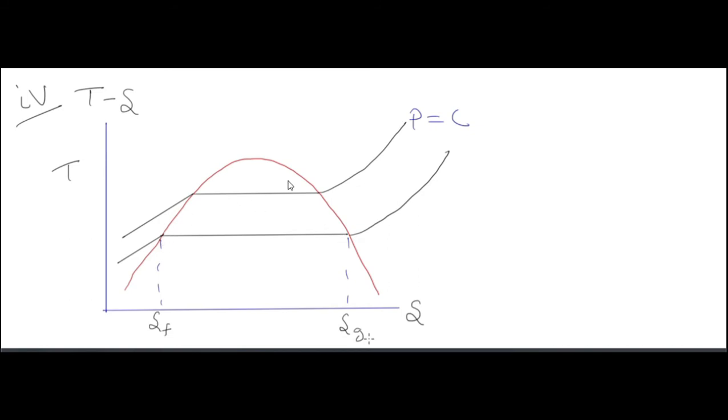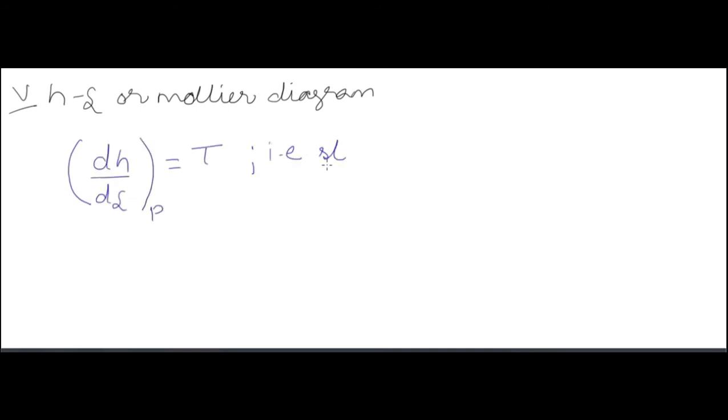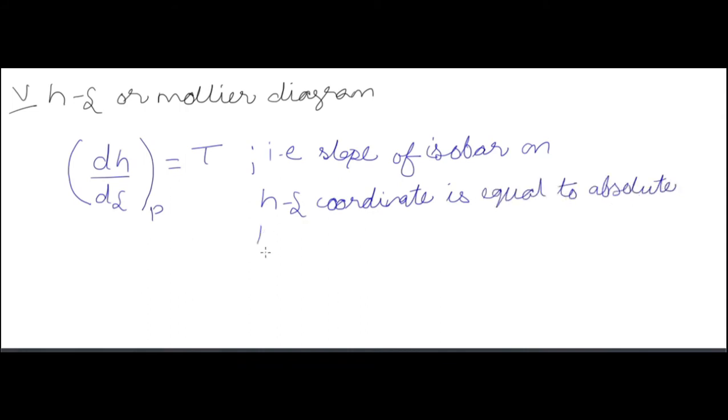Now the Mollier diagram. The Mollier diagram is a specific enthalpy versus specific entropy curve. The slope of the isobar on the HS coordinate is equal to the absolute temperature at that pressure. The slope of the isobar, dH by dS at constant P, is equal to T, where T is the absolute temperature in Kelvin.